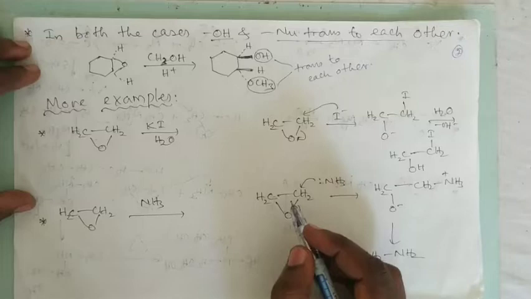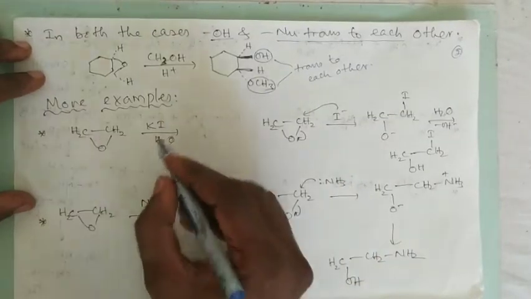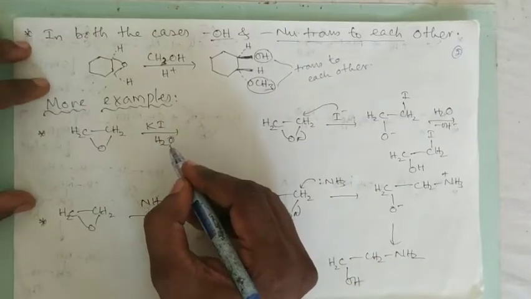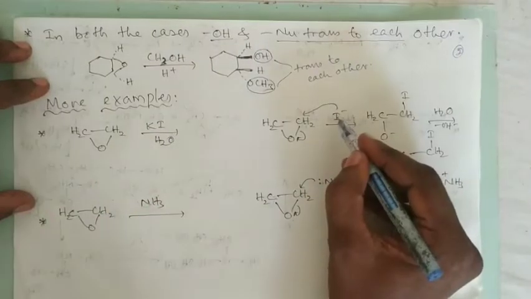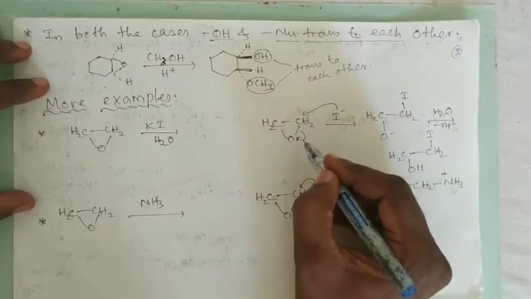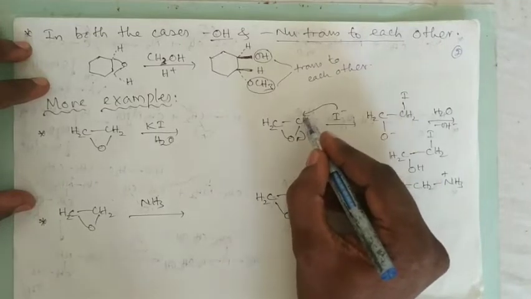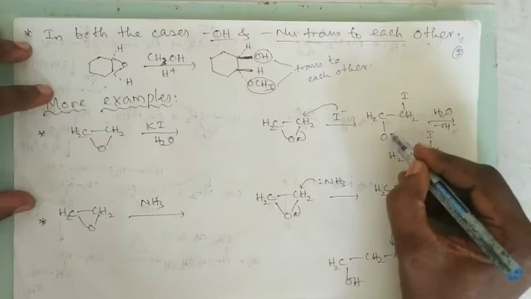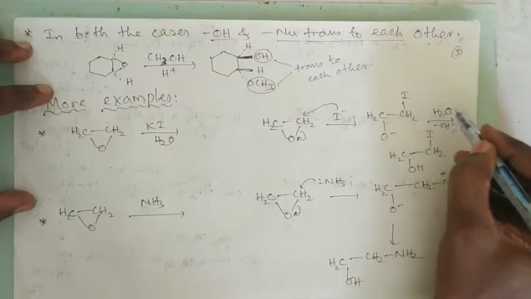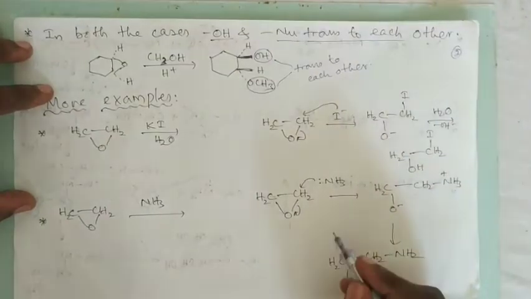To understand this, let us take some more examples. When we are treating the epoxide with potassium iodide and water, then I minus is the nucleophile. Since it is a symmetrical epoxide, I minus can attack this carbon or this carbon. Now the ring opens like this. Then this O minus gets protonated by water to give this product.